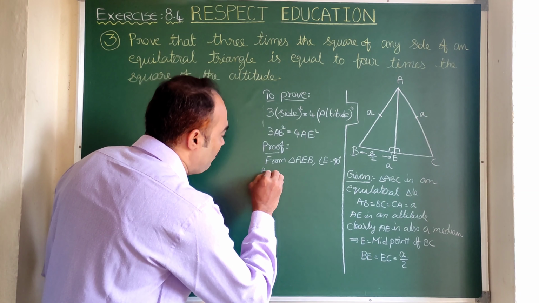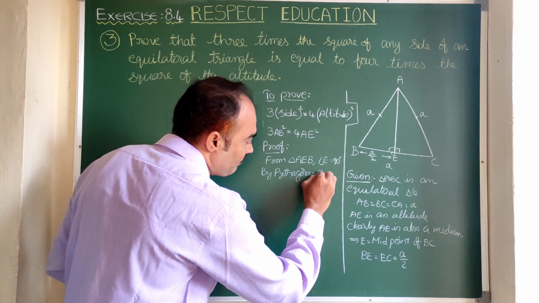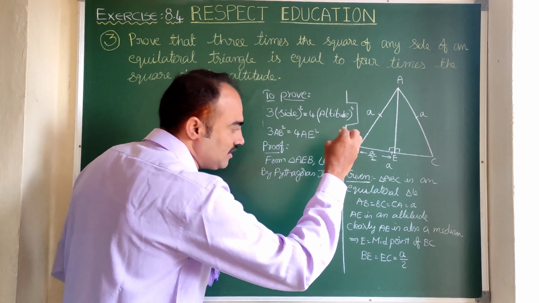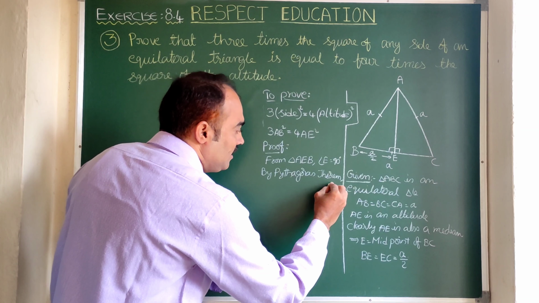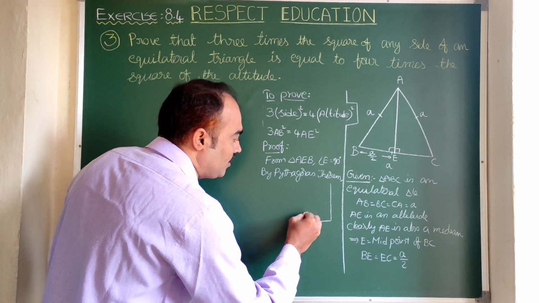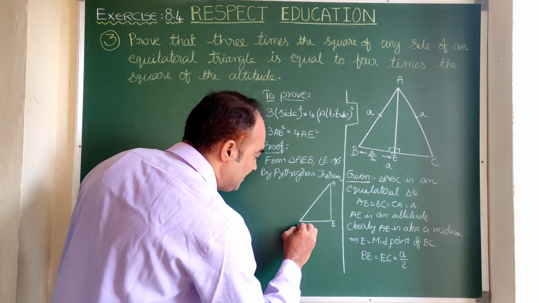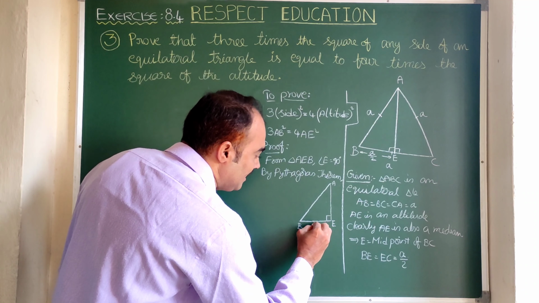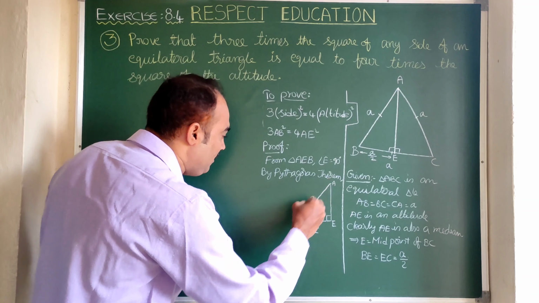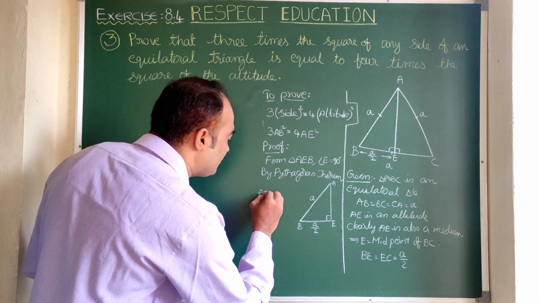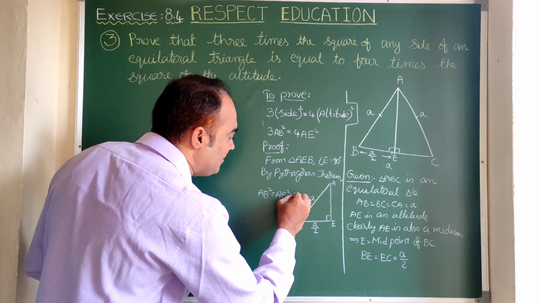So let us write, by Pythagoras theorem. Pythagoras theorem says that hypotenuse square equals the sum of the squares of the other two sides. So as not to feel difficulty, I am drawing this separately for you. Here is A, here is E, and this is B. This is 90 degrees. This one is a by 2 and this is small a. Now this is the hypotenuse. So AB square is equal to side square plus side square, AE square plus BE square.